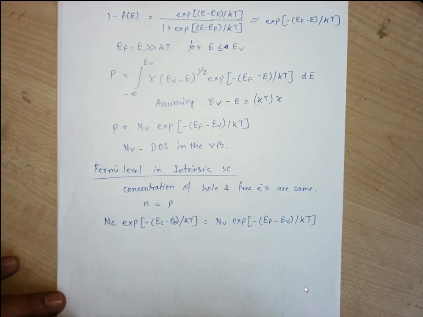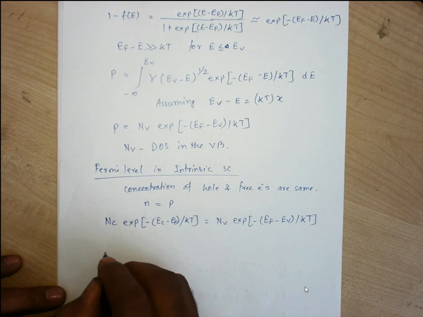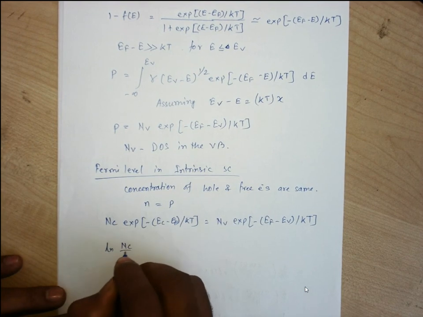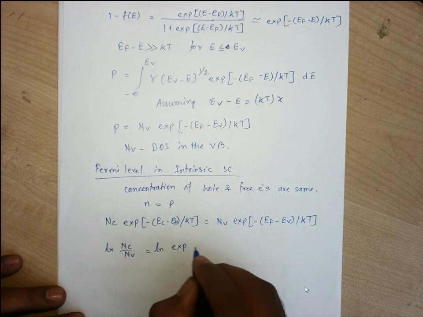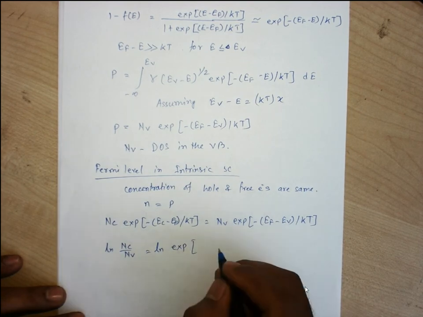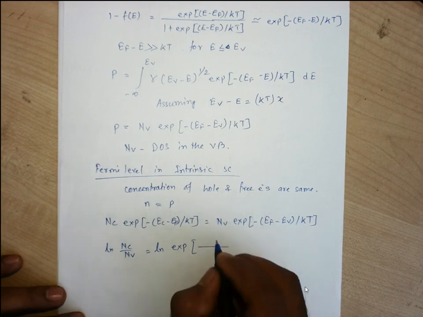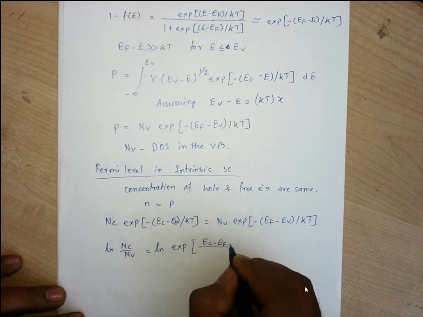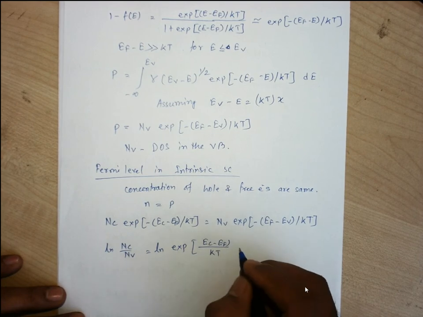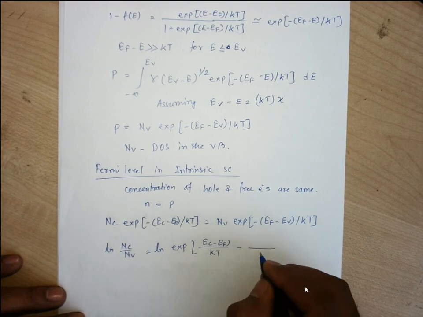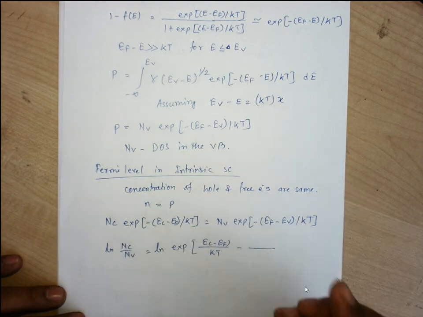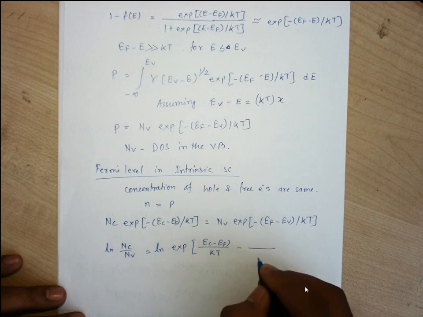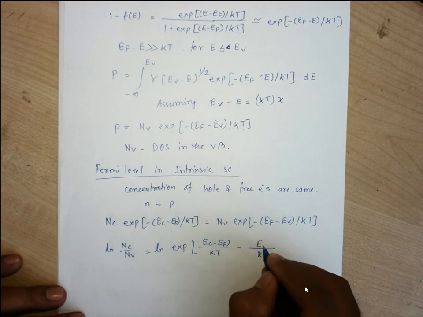We can equate these two, right? Now let us take the natural logarithm on both sides. Then ln of Nc by Nv, into ln of e to the power, Ec minus Ef by kT, minus kT by Ef minus Ev.